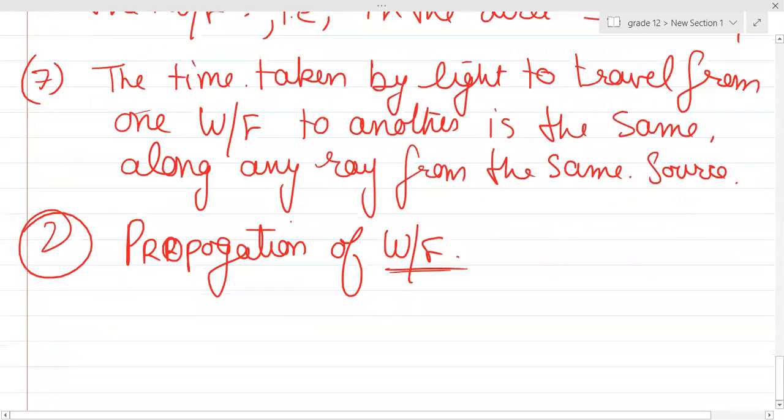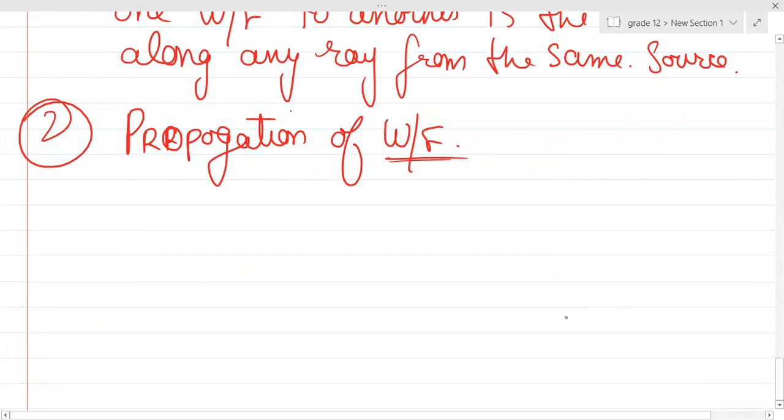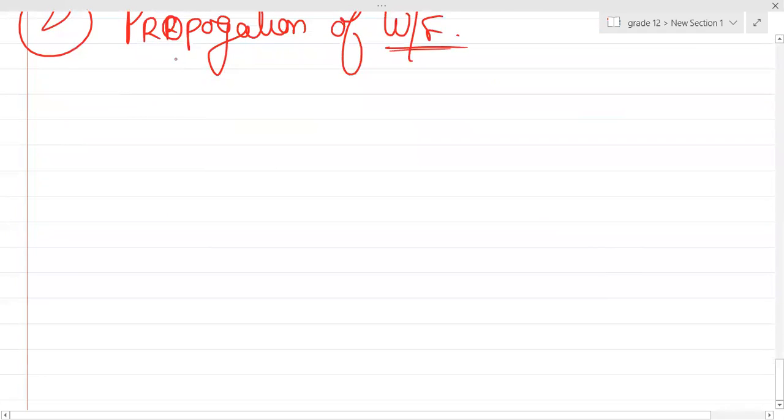Shall we discuss this in today's class or in the next class? Because it's a little bit long. Let's do it now, if it's possible. So, propagation of wavefront. For this he gave two postulates. Basically, write down: